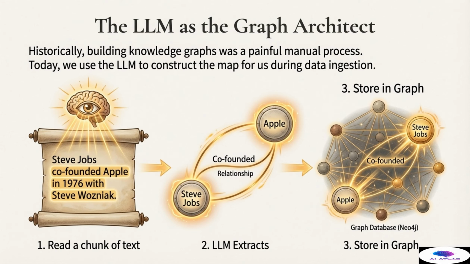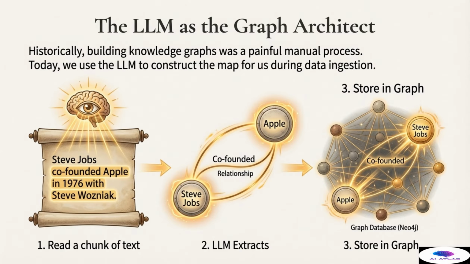The process is now elegantly streamlined into 3 steps. First, we read a chunk of text, for example, Steve Jobs co-founded Apple in 1976 with Steve Wozniak. Second, the LLM extracts the essential structured information using sophisticated prompt engineering. It identifies the entities, Steve Jobs and Apple, and the specific directed relationship between them, co-founded. The LLM outputs this crucial structured triple, Steve Jobs co-founded Apple. Third, we store the entities and their new relationship in a specialized graph database, such as Neo4j.